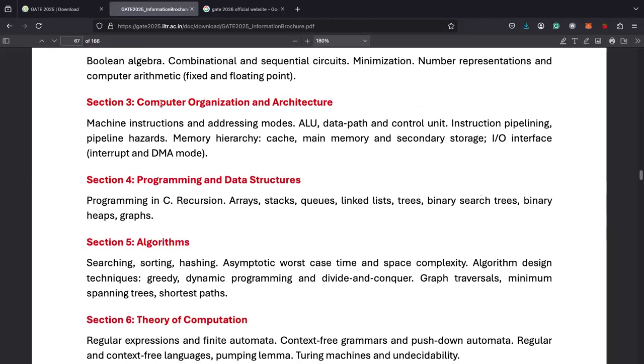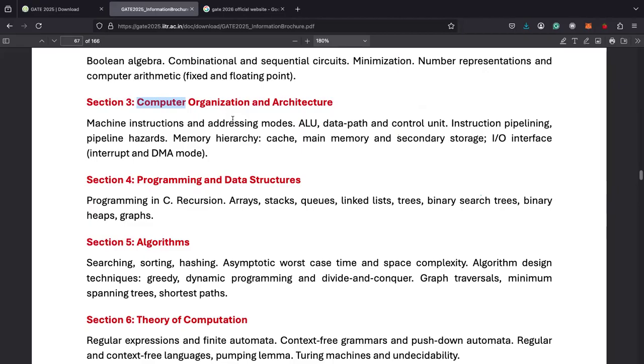Third is computer organization and architecture. So this is a bit tough, but in this also you will find some questions which are very easy and which are repetitive questions. If you analyze the question papers of the last few years, then you will see that some questions are repetitive. So you can easily score in this.